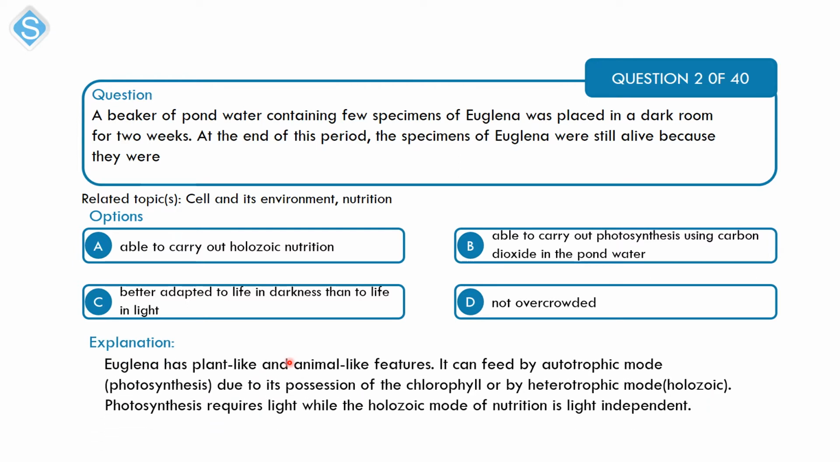All right, so the Euglena has plant and animal-like features. It is able to photosynthesize due to the possession of chlorophyll. It is also able to feed directly on ready-made food. So even though the Euglena was placed in a dark room where photosynthesis is inhibited due to the darkness, since photosynthesis requires light, it can still feed by holozoic means, and that makes A the correct option.